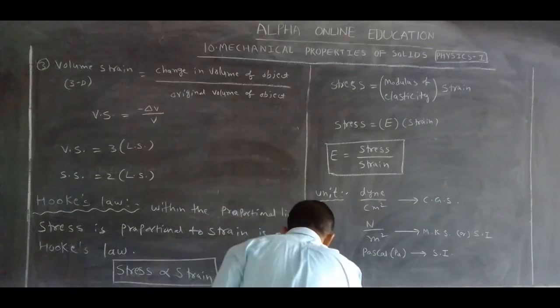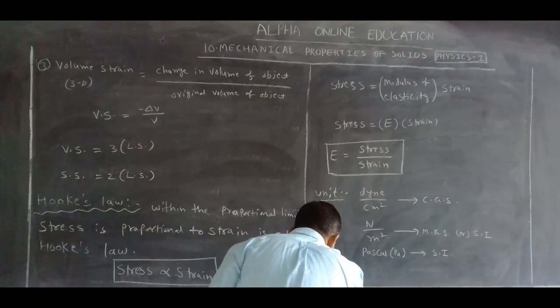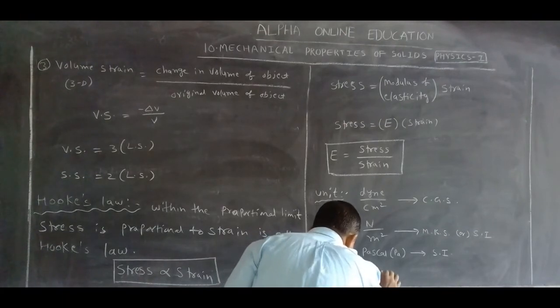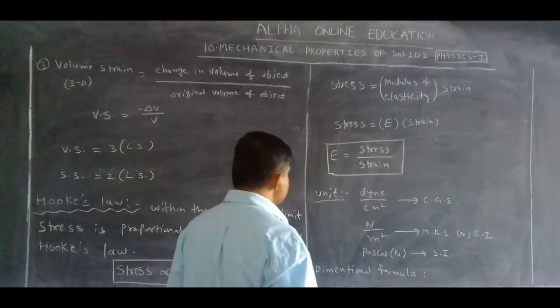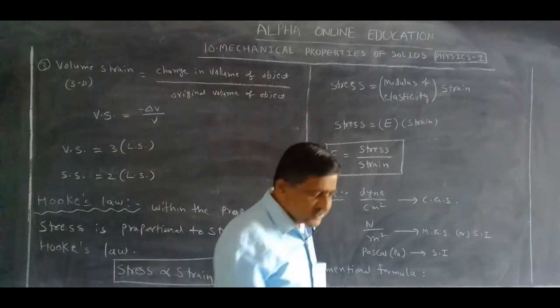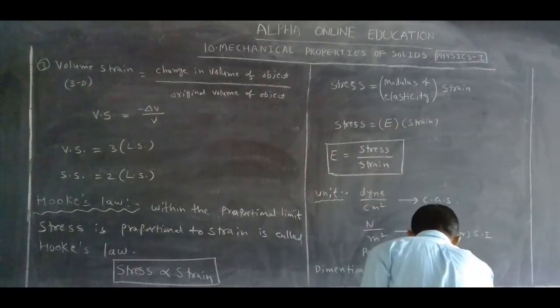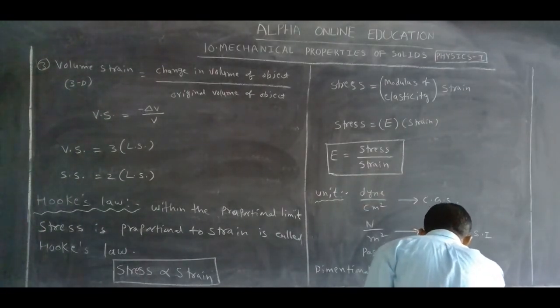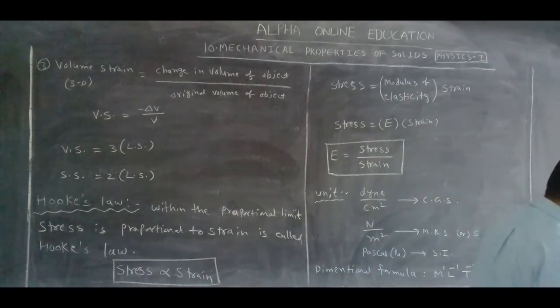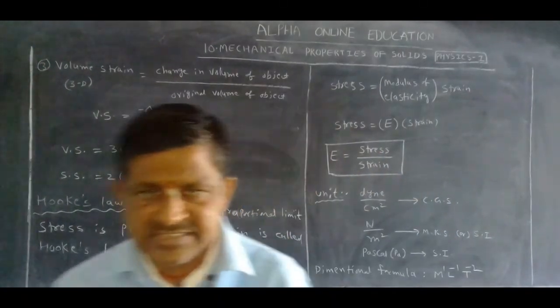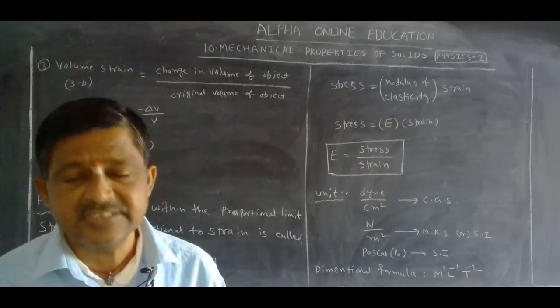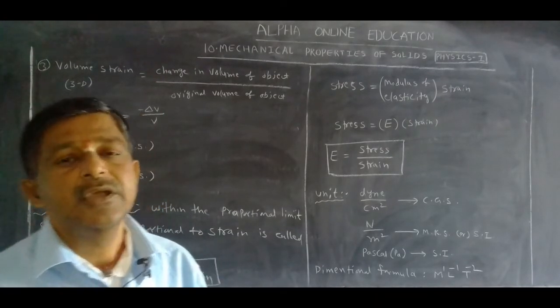Next, dimensional formula. What is the dimensional formula of the modulus of elasticity? It is equal to that of stress, which is M1 L minus 1 T minus 2. It means the units of stress and modulus of elasticity are the same.